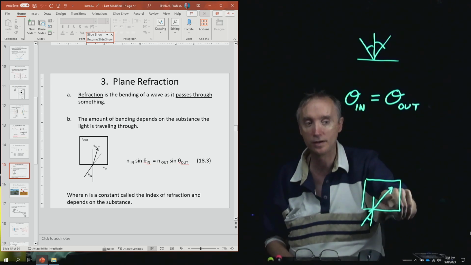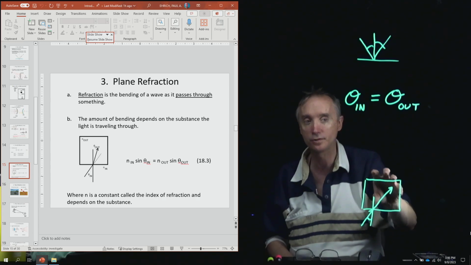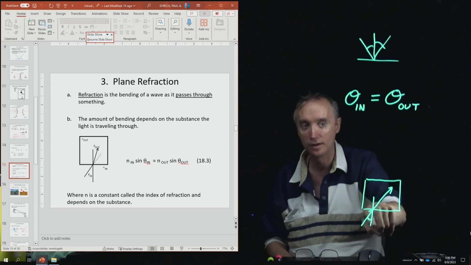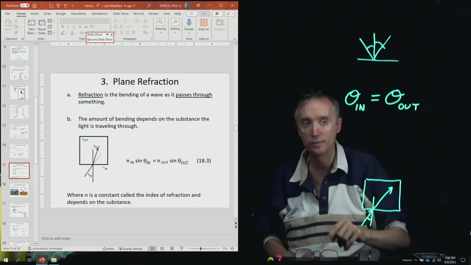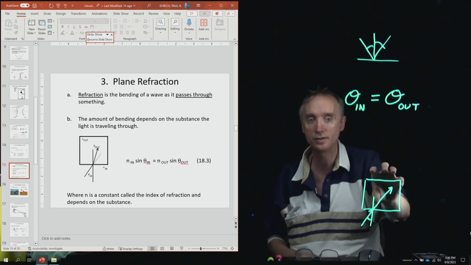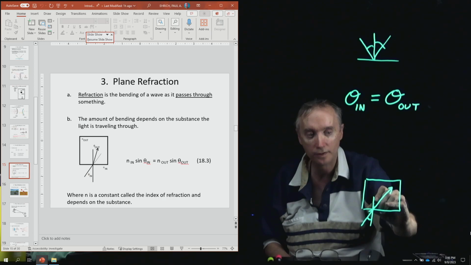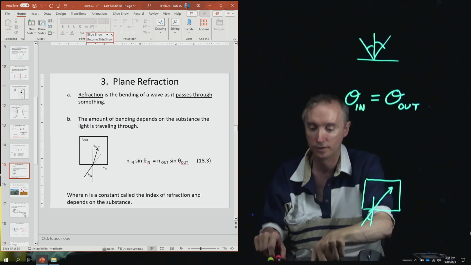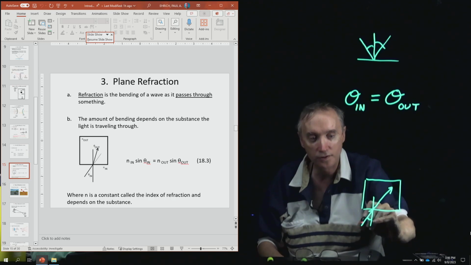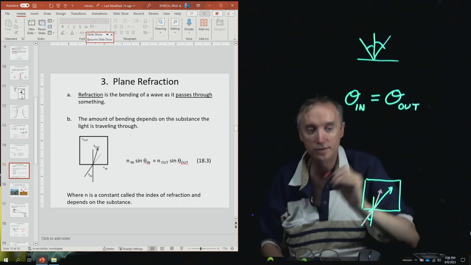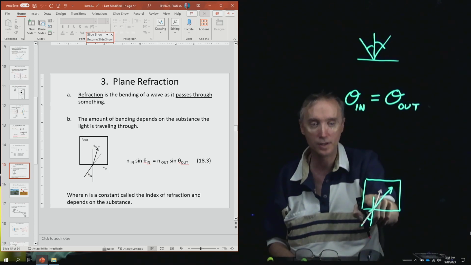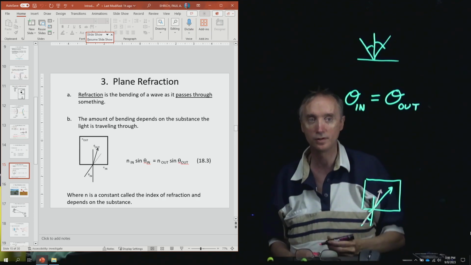So let's pretend that this is made of glass, and so this has an optical density that is greater than air. It resists light more than the air does. So if this was air, it would go in a straight line. But because it is resisting the light, it's going to cause it to bend. Let me switch to a different color here. All right, so it's going into it like this, and then it's going to go in that direction. Do you see how it bent when it went into the piece of glass?